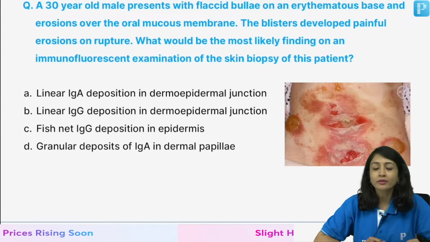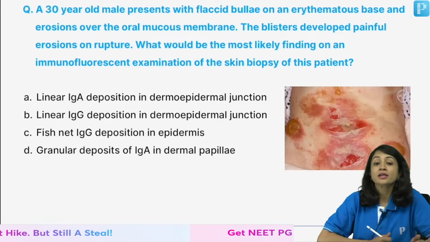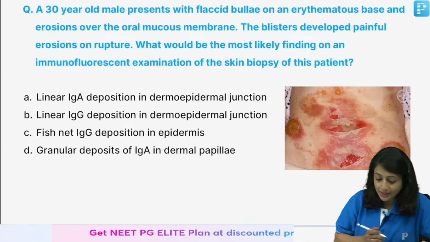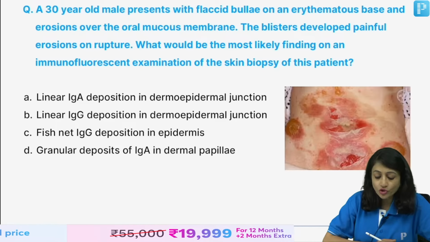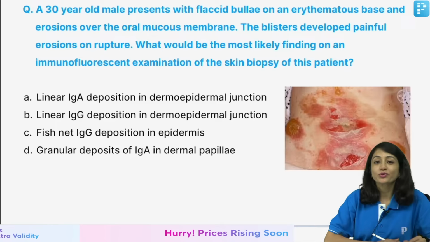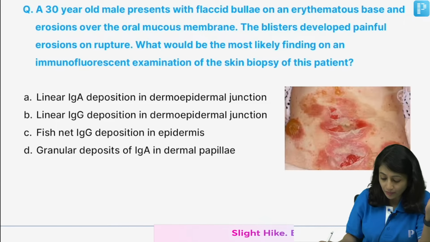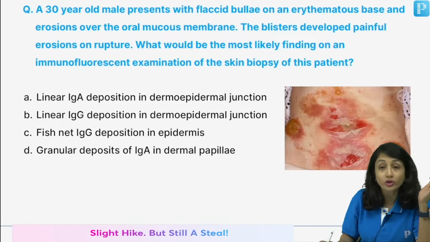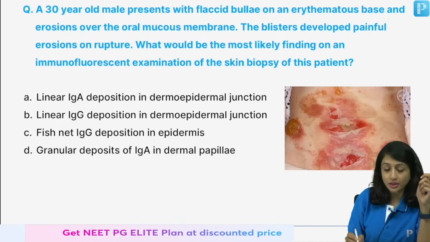A simple one, my most favorite topic in dermatology, so I always start with this. A 30-year-old male presents with flaccid bullae on an erythematous base and erosions over the oral mucous membrane. The blisters develop painful erosions and rupture. What would be the most likely finding on immunofluorescent examination?